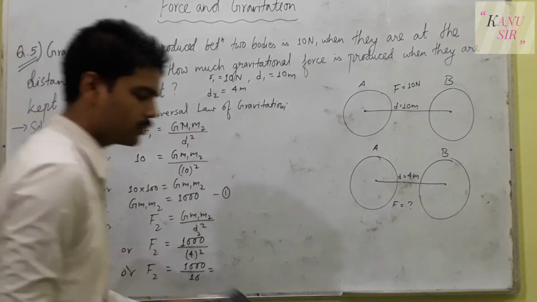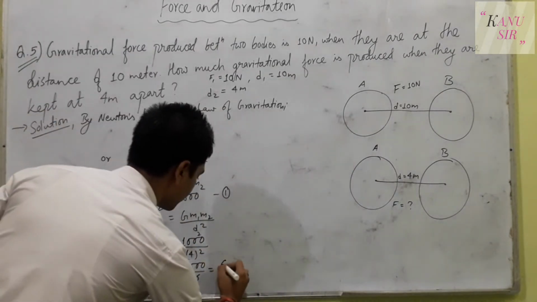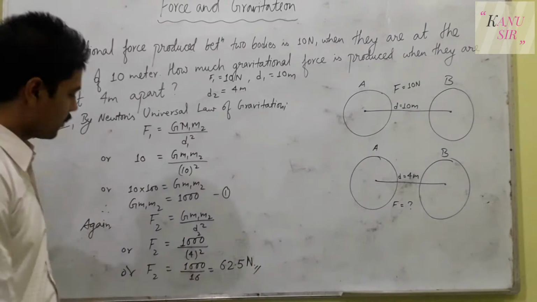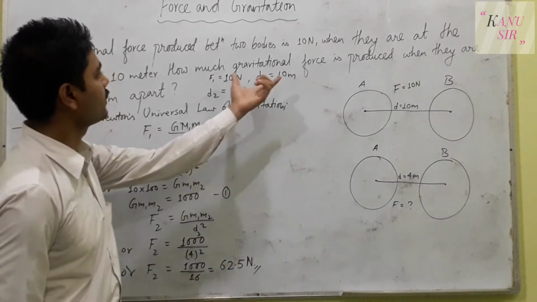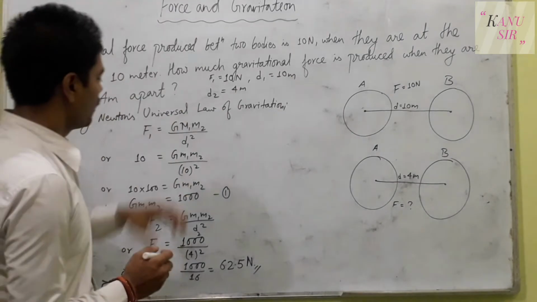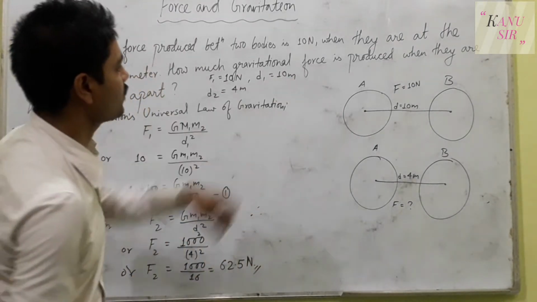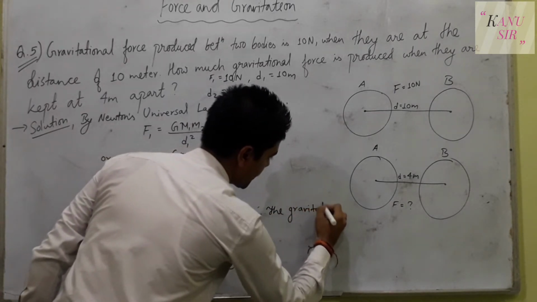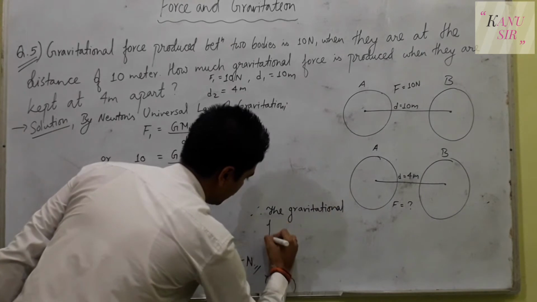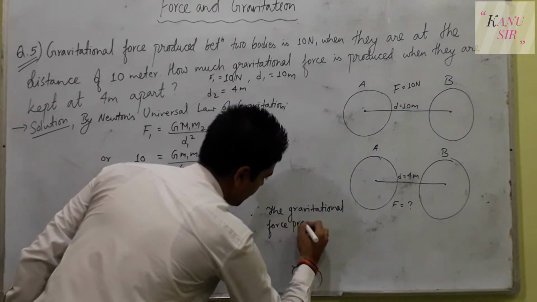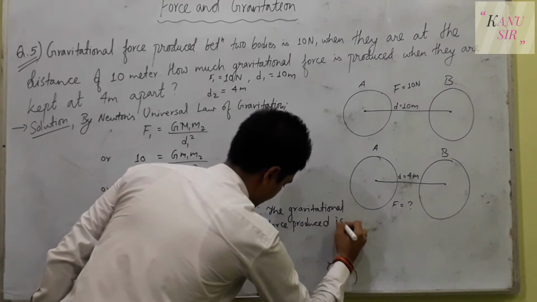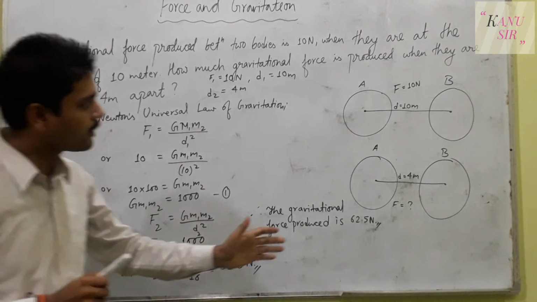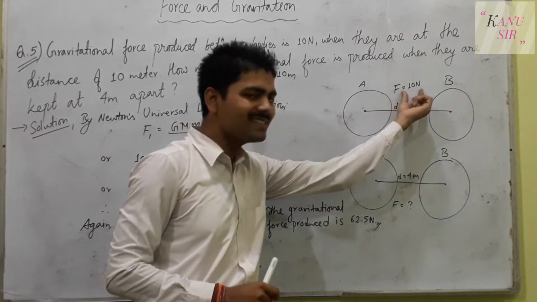1000 divided by 16 is 62.5 Newton. So this is the answer of the question I asked in the given question here. So therefore, how much gravitational force is produced? The gravitational force produced is 62.5 Newton. So what you can analyze here, the distance is more, so the force is less.